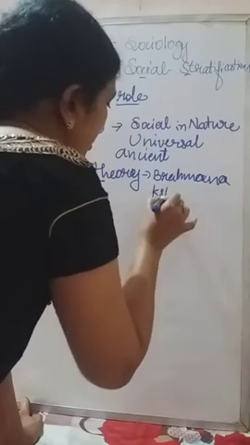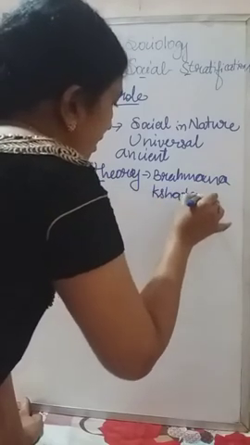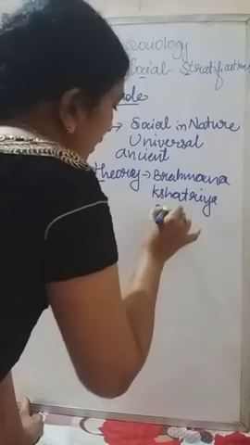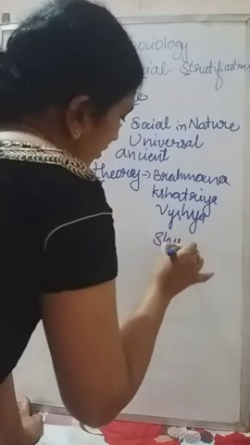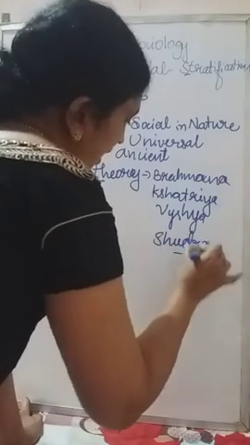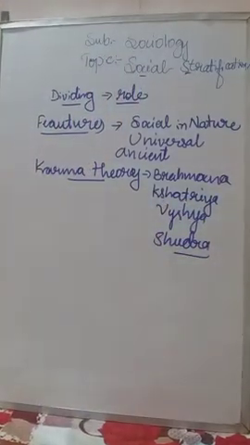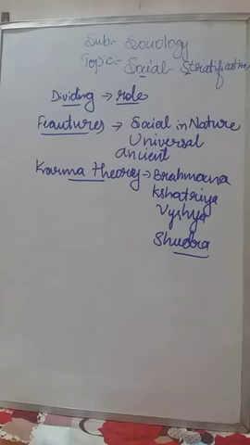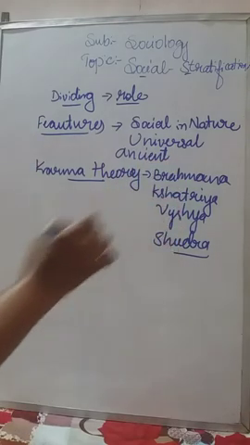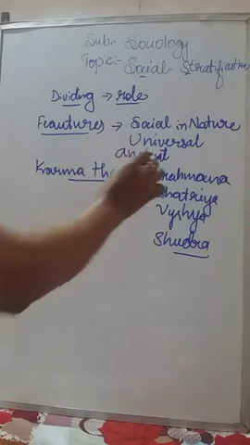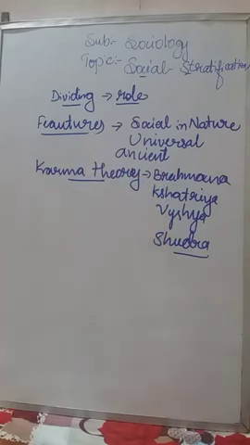Then next is Kshatriya, so Brahmana, Kshatriya, Vaishya and Shudra. Like that, the Indian people were divided based on which theory? Karma theory. So according to that theory, the Indians are divided into 4 groups mainly. They are Brahmana, Kshatriya, Vaishya and Shudra. Keep in mind.